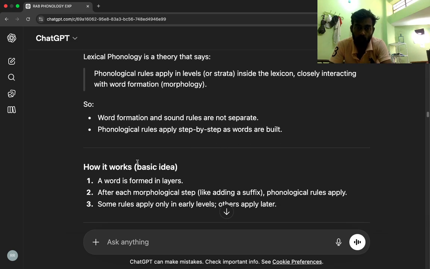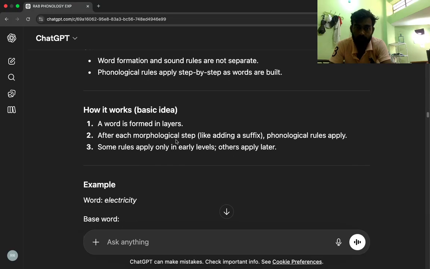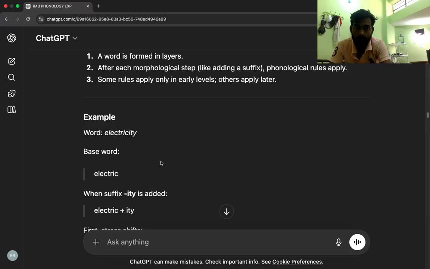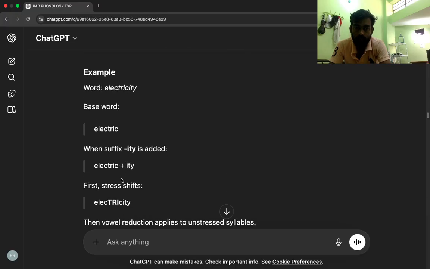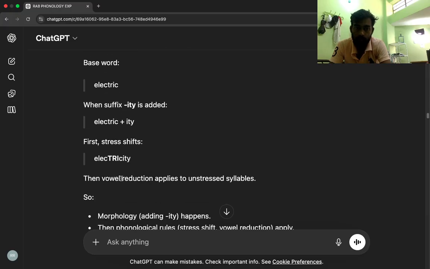How it works. Basic idea: 1. A word is formed in layers. 2. After each morphological step, like adding a suffix, phonological rules apply. 3. Some rules apply only at early levels, others apply later. Example, the word electricity. Base word: electric. When the suffix -ity is added, electric plus ity, first, stress shifts, electricity. Then vowel reduction applies to unstressed syllables.